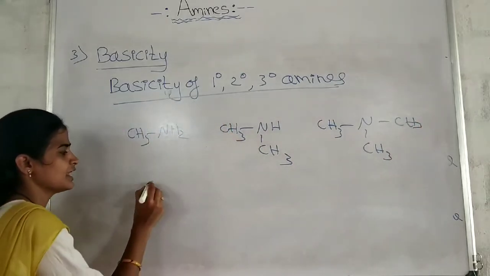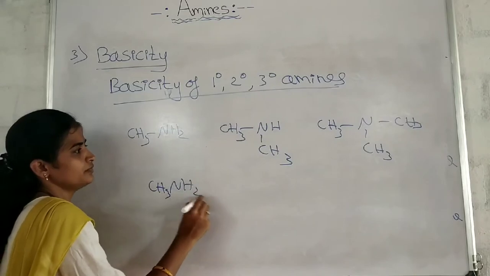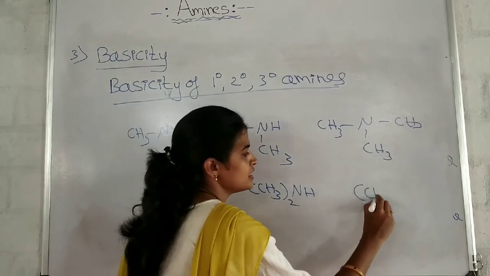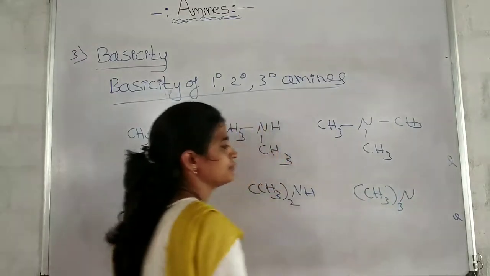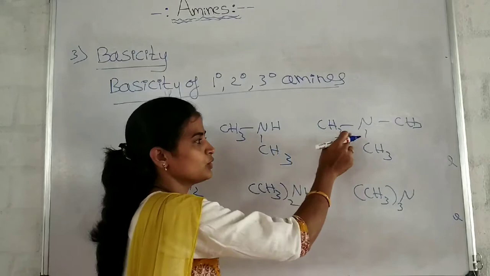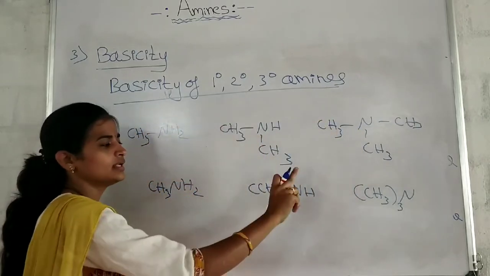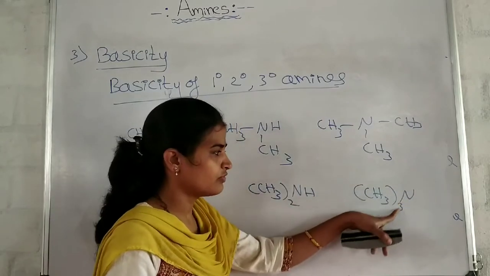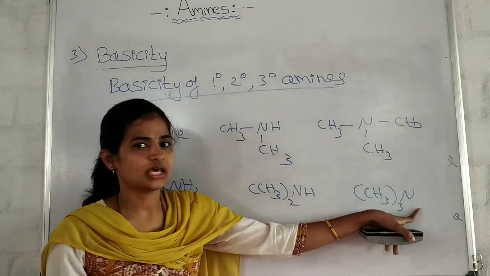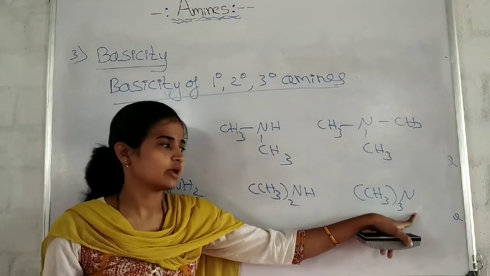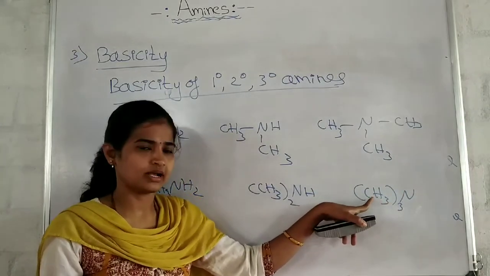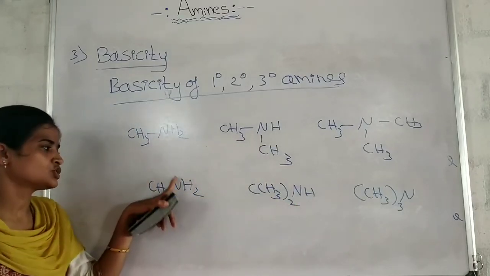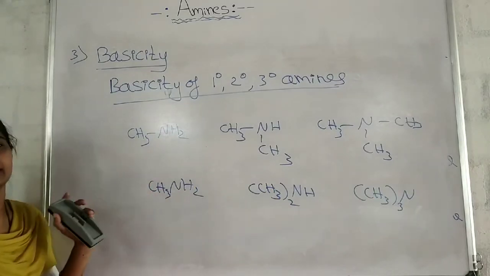Listen here. This can also be written in short like this, CH3NH2, (CH3)2NH, (CH3)3N. When it is given like this, you should be able to write the structure. To write it, you have to understand whether it is a primary, secondary or tertiary amine. With the nitrogen, no hydrogens are there, therefore it is an example for tertiary amine. Tertiary amines means 3 methyl groups are attached. Secondary means 1 hydrogen is attached and 2 methyl groups are there. Primary means 2 hydrogens are attached to the nitrogen and 1 methyl group is there, like this.